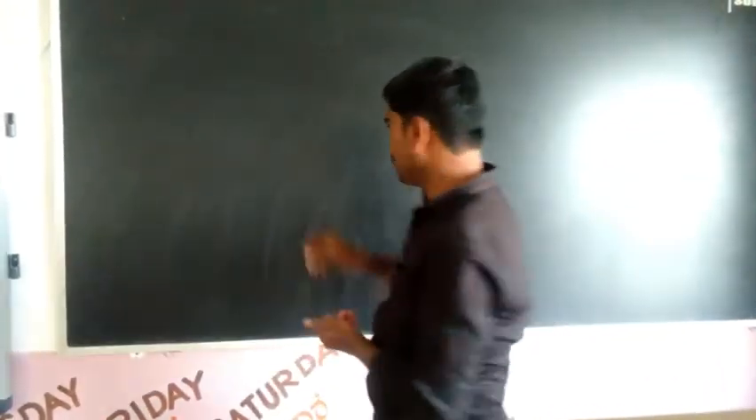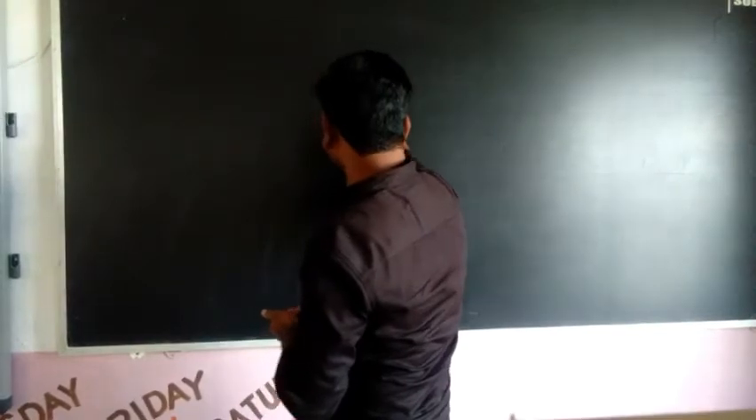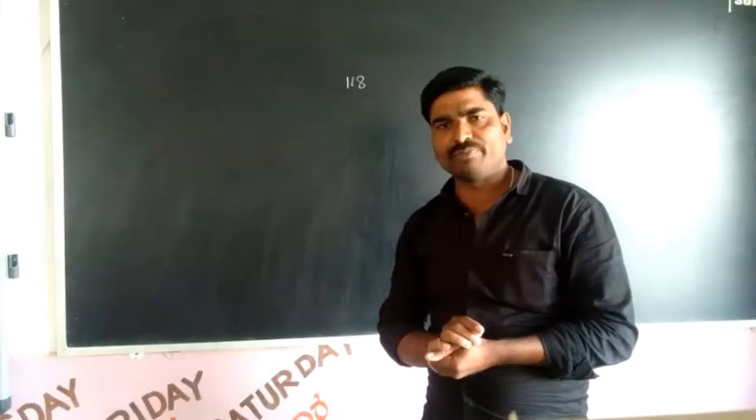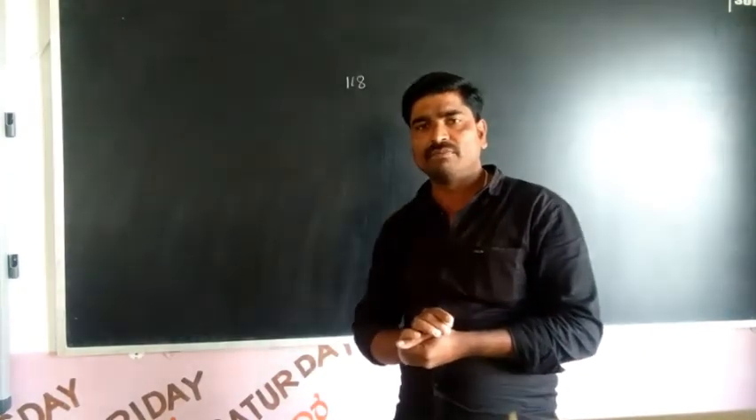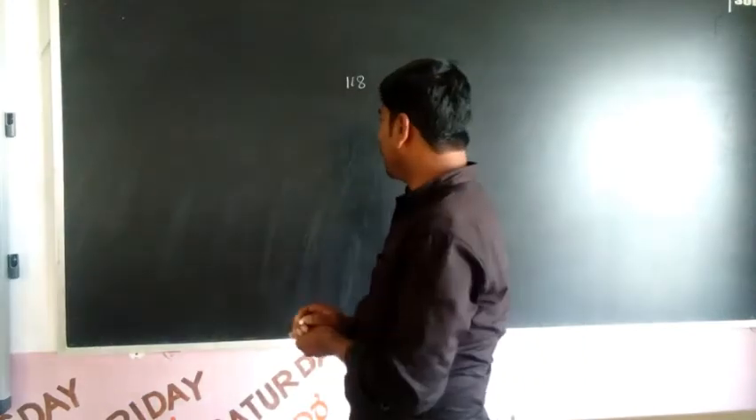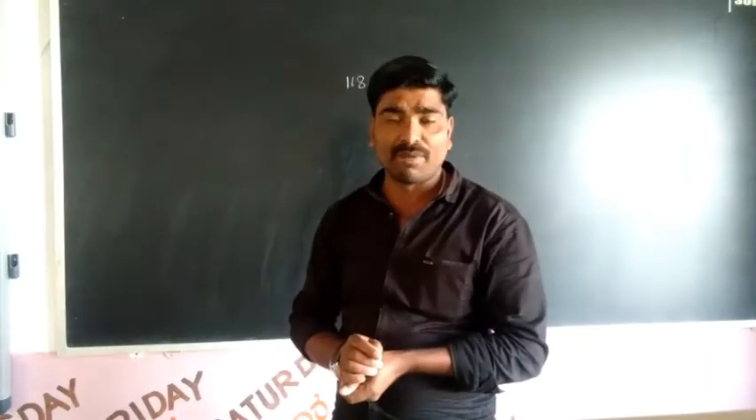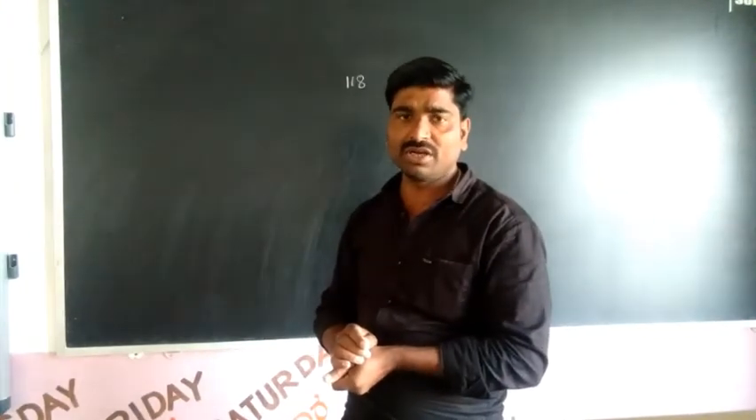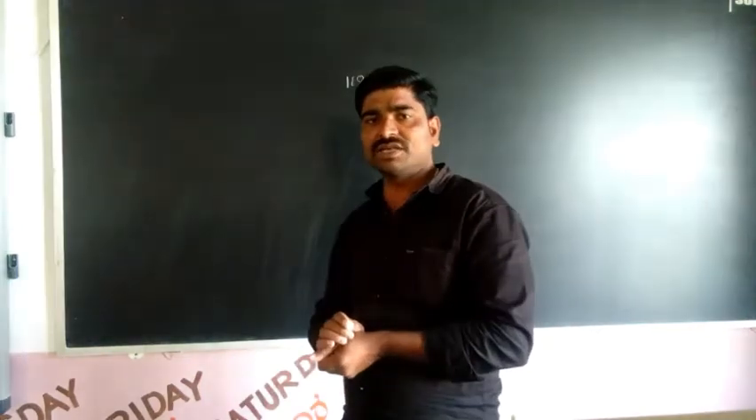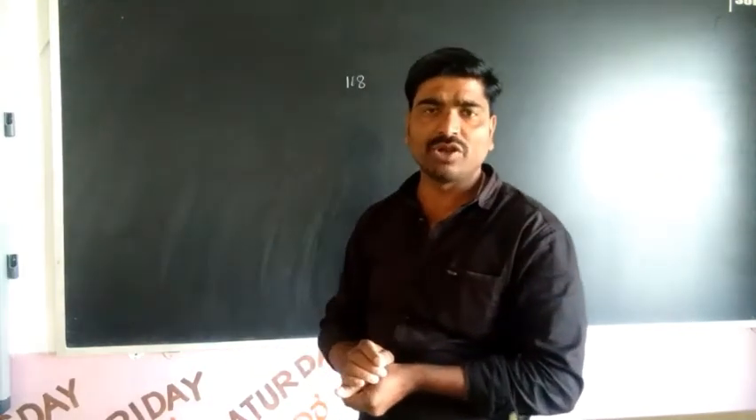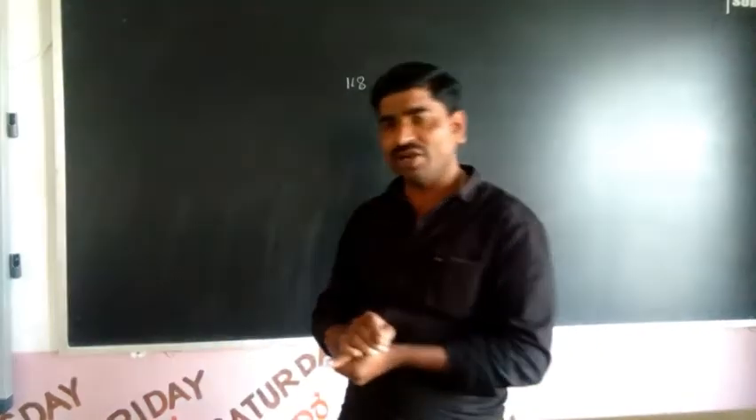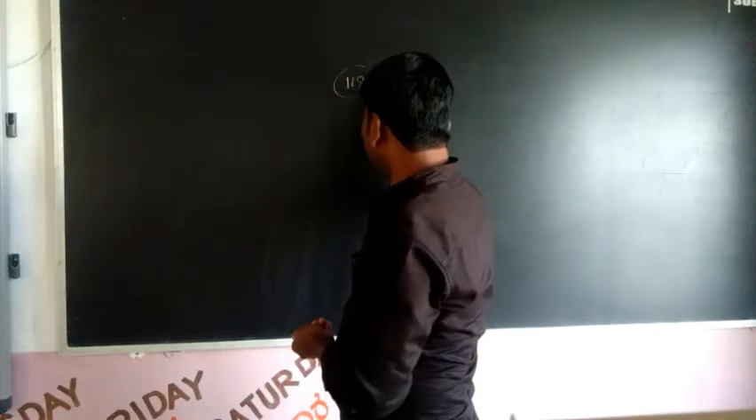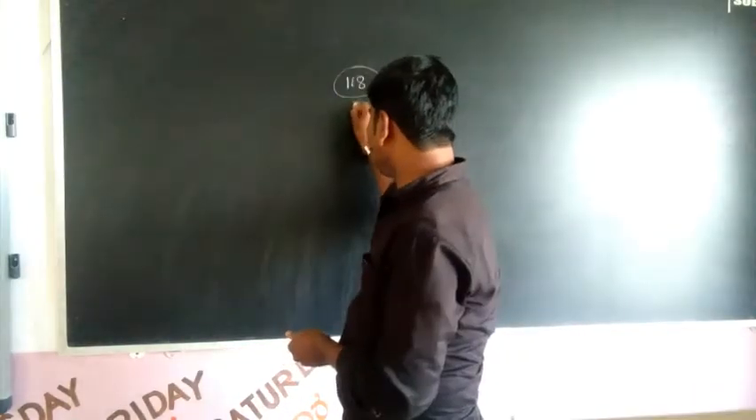So how many elements are there in the periodic table? There are 118 elements in the periodic table. Who is the father of the periodic table? Mendeleev. Right? But who is the father of the modern periodic table? We can call it Moseley. So Moseley is the father of the modern periodic table, and Mendeleev is the father of the periodic table.